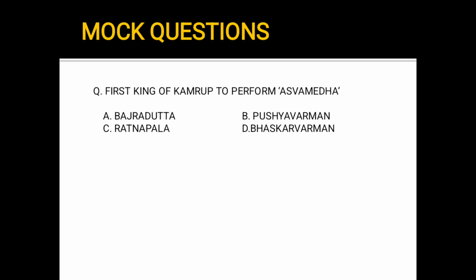First king of Kamrup to perform Ashwamedha. This is a very important question. Options are A. Vajradatta, B. Pushyavarman, C. Ratnapala, D. Bhaskarvarman. The answer is Vajradatta. To which dynasty did he belong? He belonged to Varman dynasty.